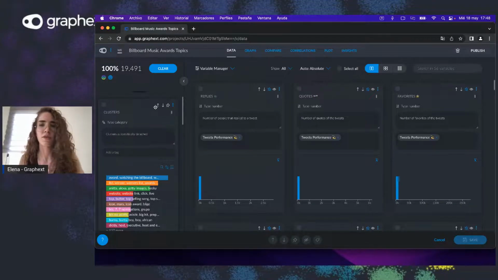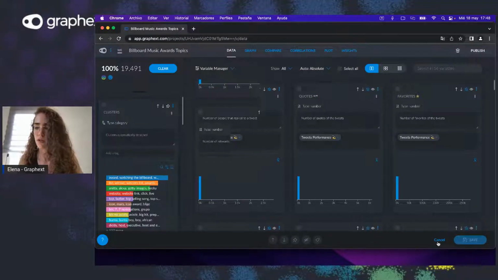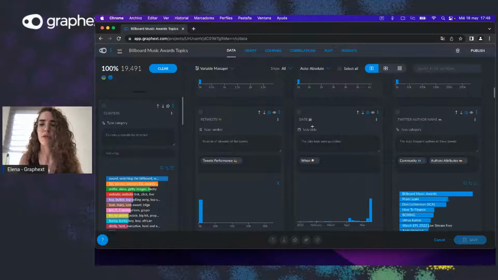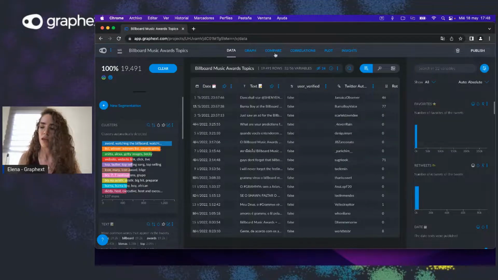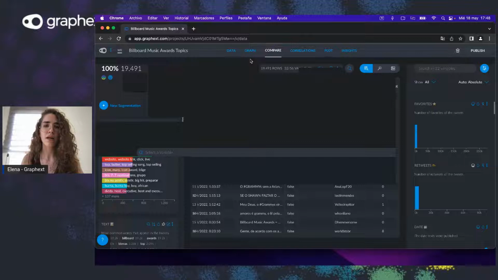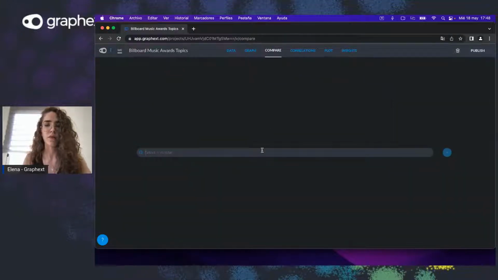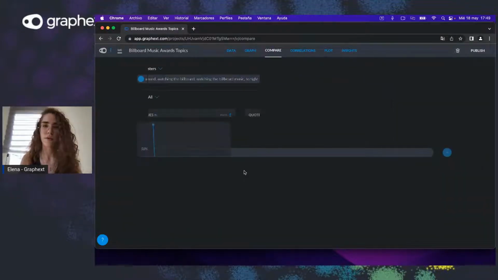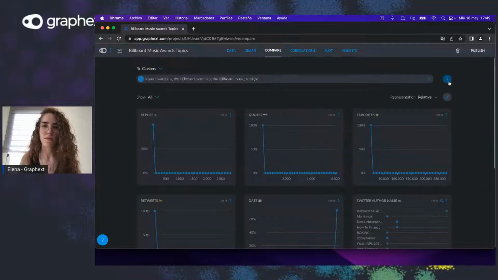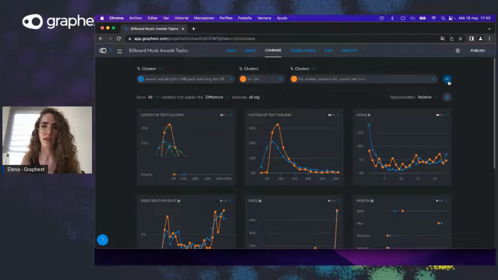But I'm not interested in doing that right now. So I'm just going to show you some of the details of the data we have today. So let's compare some of the clusters that we created, shall we? Because I think we can find some interesting data here.